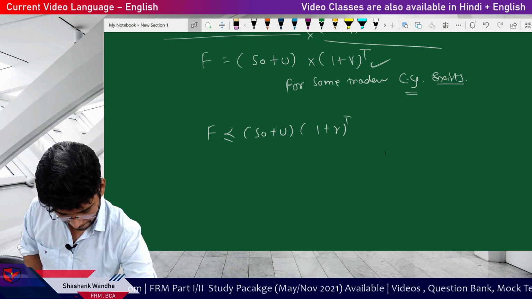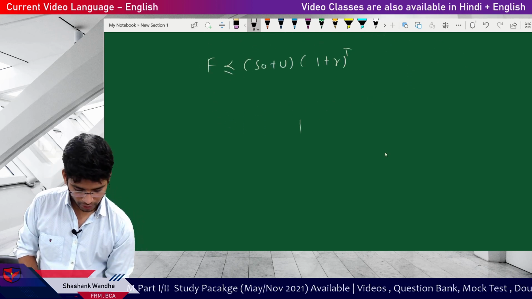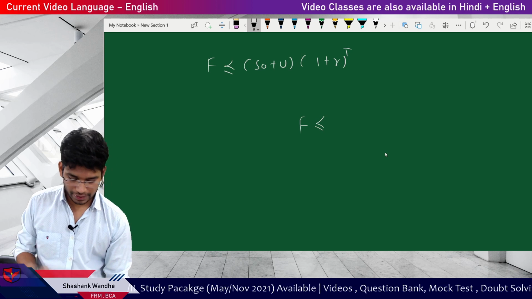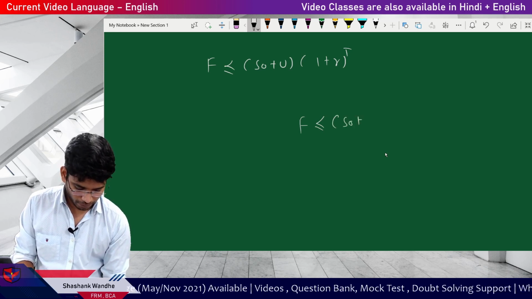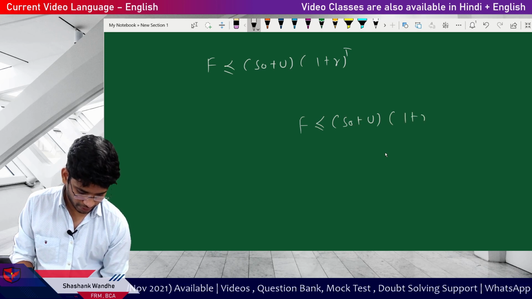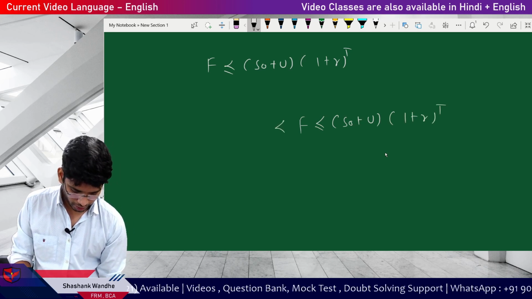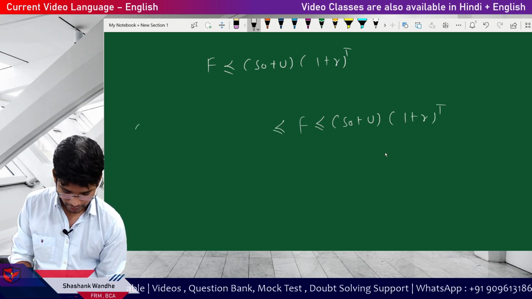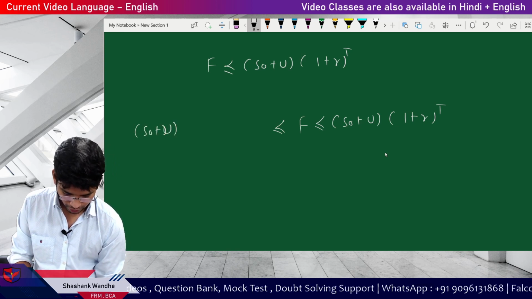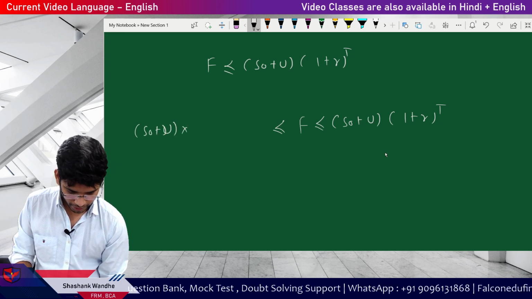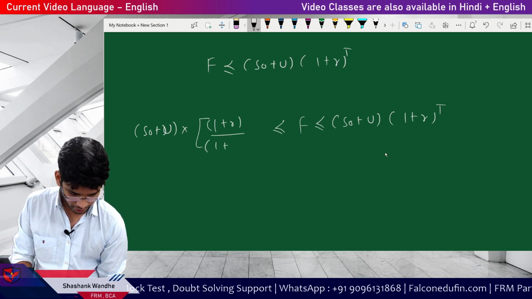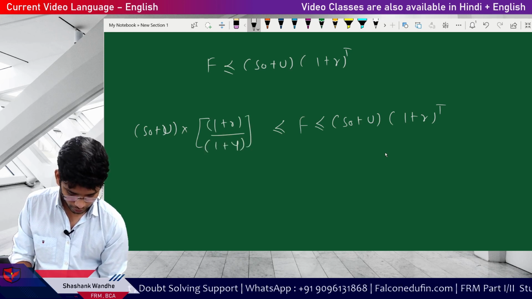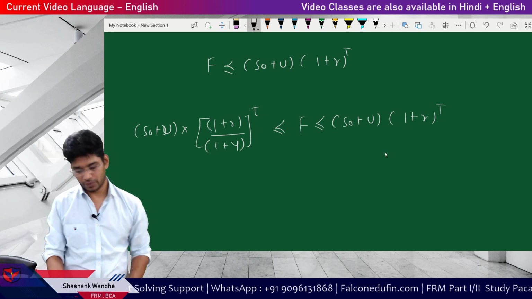So you can write the formula like this: F can be less than or equal to S0 plus U multiplied by 1 plus R to the power T, and next is S0 plus U multiplied by 1 plus R divided by 1 plus Y to the power T. So this is your formula.